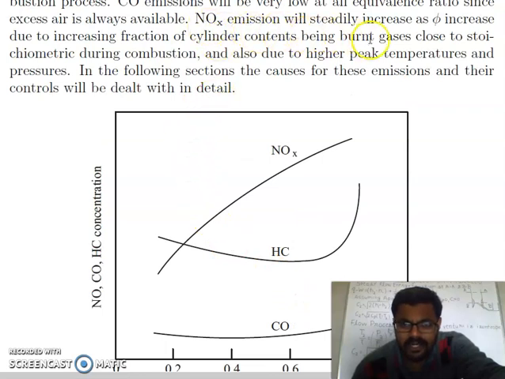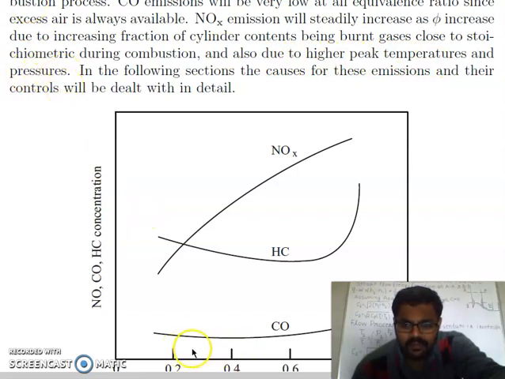NOx emissions will steadily increase as phi increases. NOx emission will increase as the equivalence ratio increases, due to an increasing fraction of cylinder contents being burnt gases close to stoichiometric during combustion, and also due to higher peak temperatures and pressures.